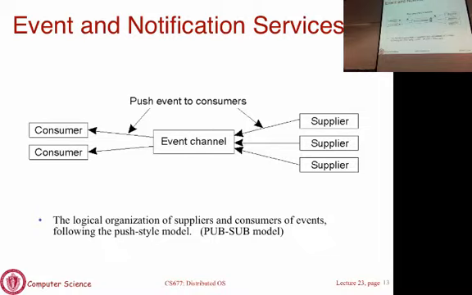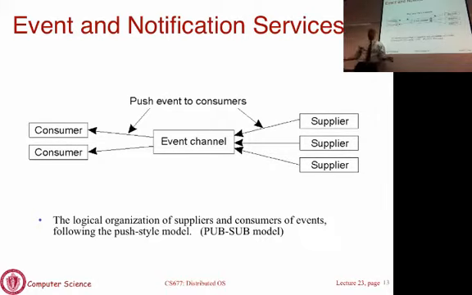In CORBA, it's very easy to write a publish-subscribe application because there is this notion of an event service and a notification service. The main abstraction is the event channel. Think of this as a buffer. The suppliers or the publishers publish data, which sits in the buffer. That's the event channel. And then the event channel will deliver that data to the subscribers.